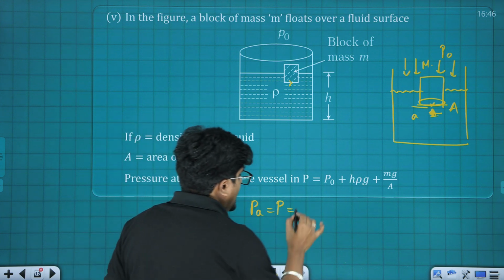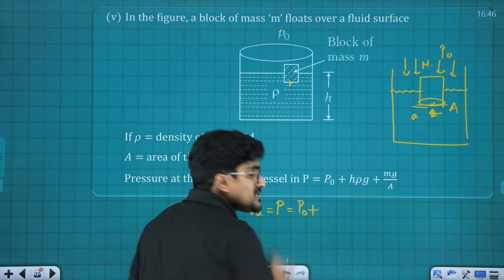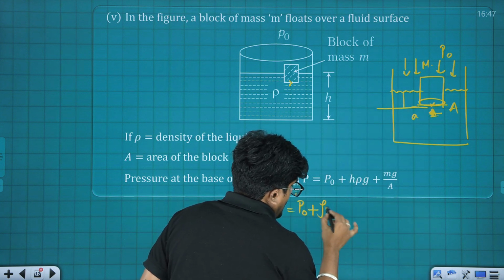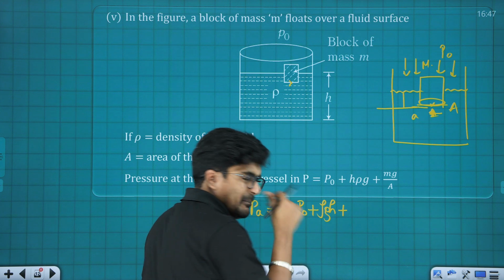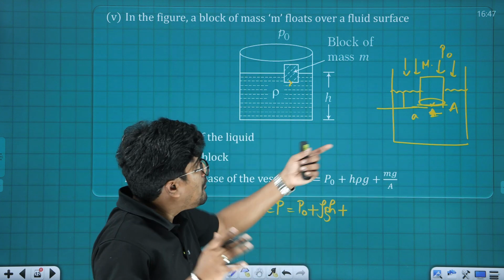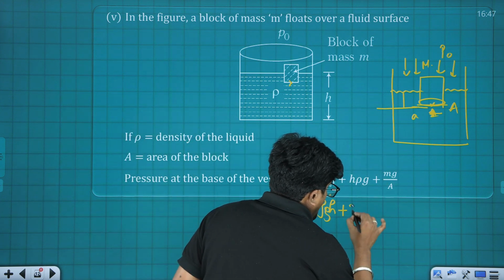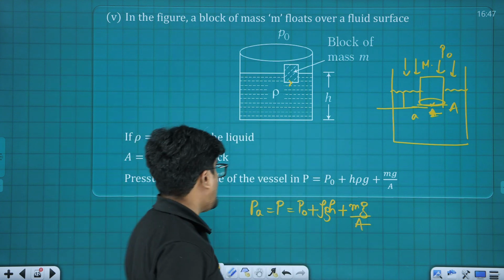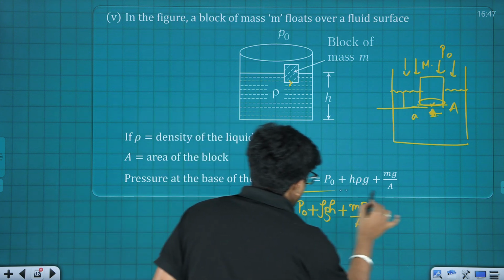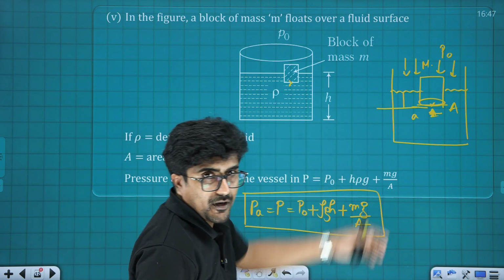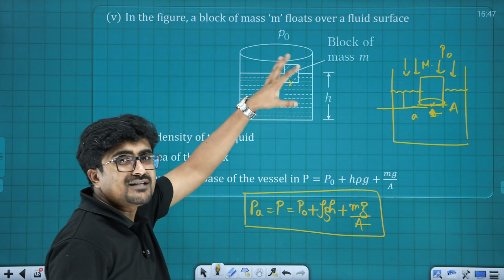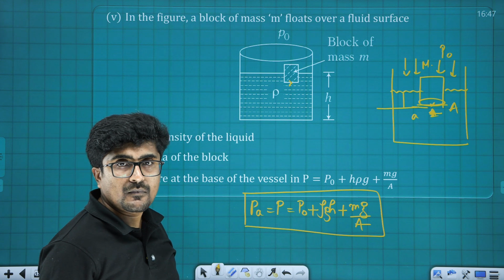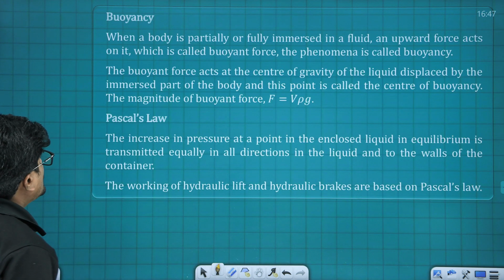Okay, that's going to be definitely atmospheric pressure P0 plus definitely the pressure due to the liquid column, that is rho into g into h, plus definitely the weight of that block is also going to be there, that is m into g, and once I want to consider the pressure due to that weight, it's going to be mg by A. So here this is going to be the pressure at any particular point if I am having a block of mass m partially or fully immersed like this. Okay. Now the next one is buoyancy.